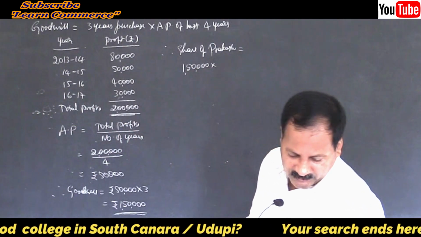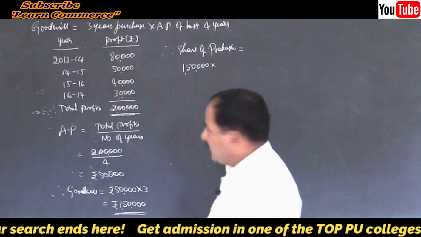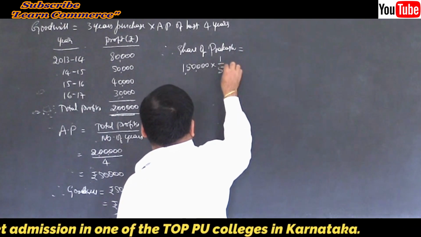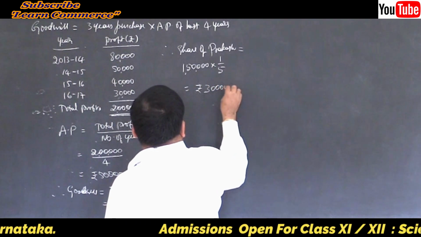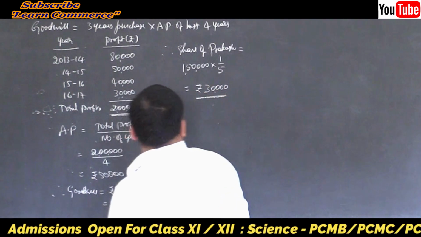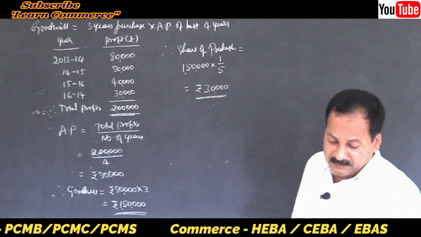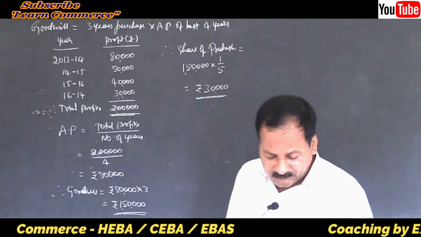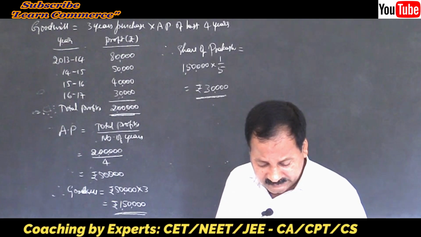How much was his share? 2:1, Prakash is the last partner, so 1/5 (as given), which is rupees 30,000. Goodwill calculation is over. Share of goodwill is over.